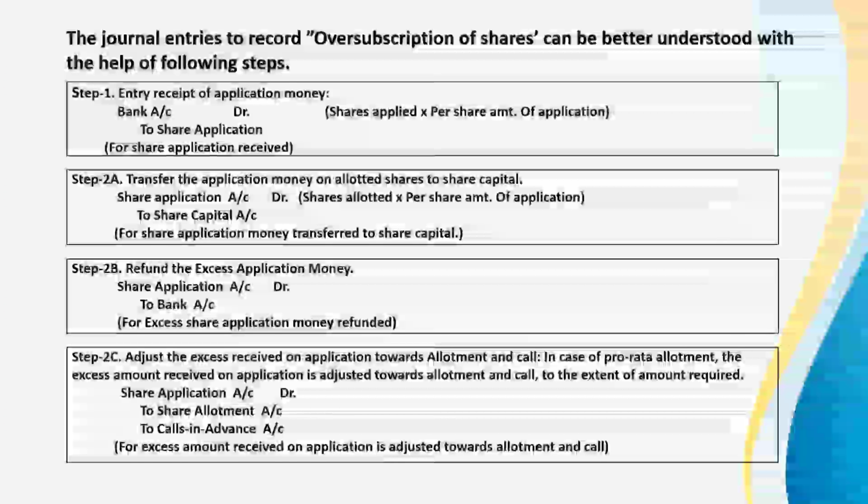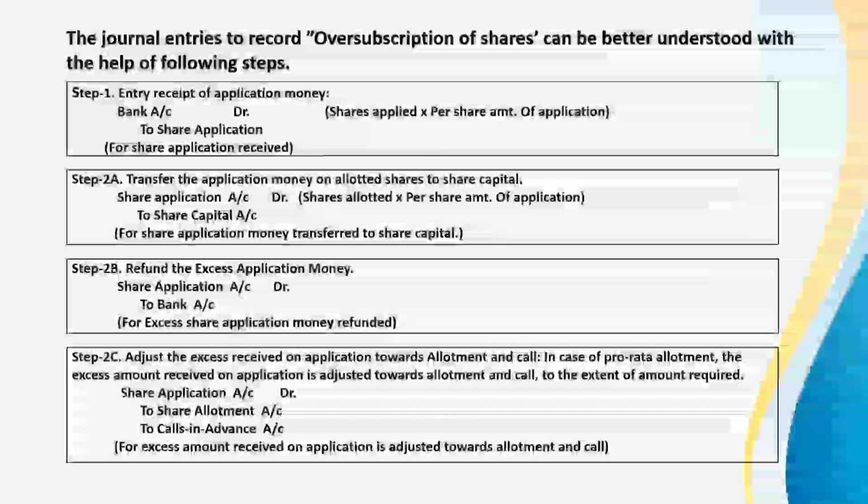Transfer the application money on allotted shares to share capital. Share application account debit to share capital account, for share application money transferred to share capital. Step 2B. Refund the excess application money. Share application account debit to bank, for excess share application money refunded.